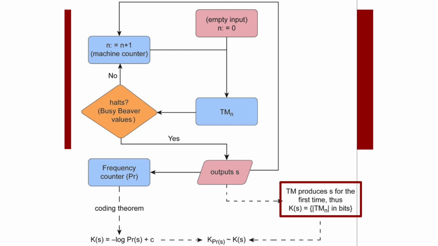Additionally, from this calculation, we also know which was the first and thus the shortest computer program producing a string, and we also take the runtime of such a Turing machine, which allows us to have an estimation of another seminal measure of complexity, that of Bennett's logical depth, approximated by this same coding theorem method.